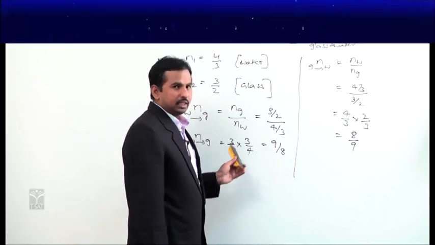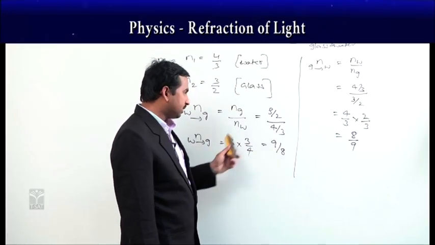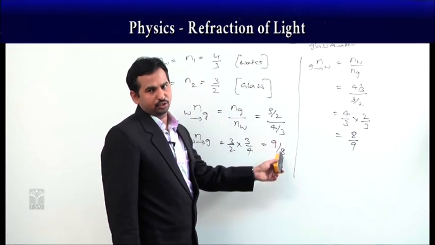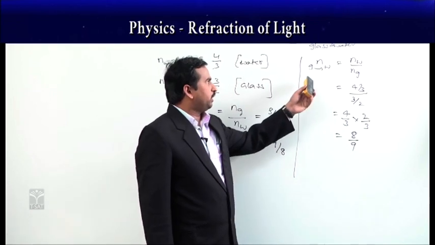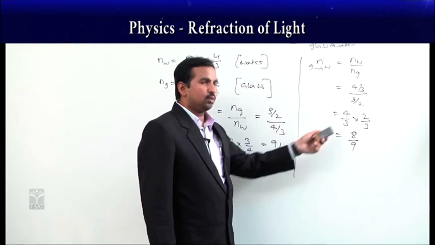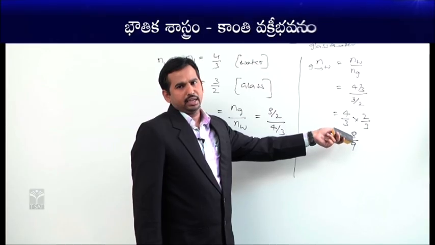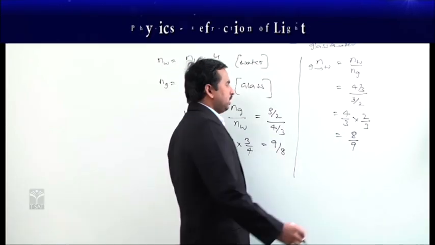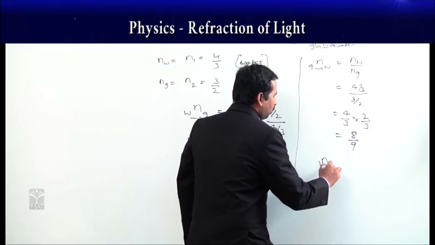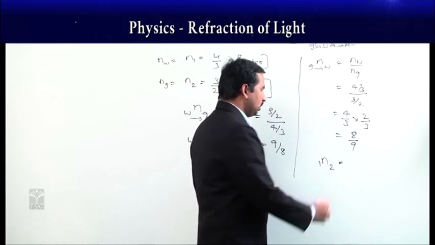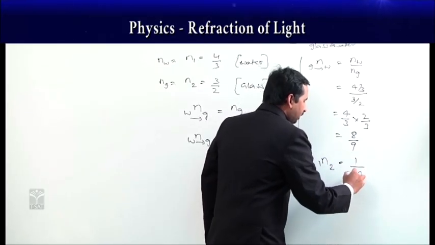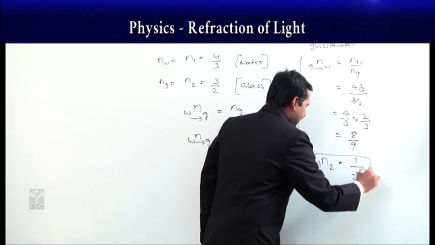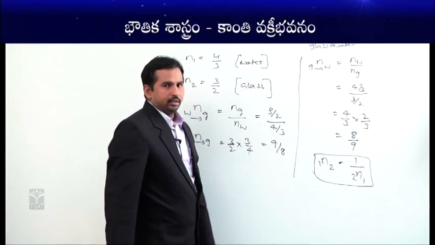If you observe here, if the light ray is going from water to glass, we got the refractive index of 9/8, whereas if it is going from glass to water, we now get 8/9. This means the refractive index from 1 to 2 is equal to the reciprocal of the refractive index from 2 to 1.